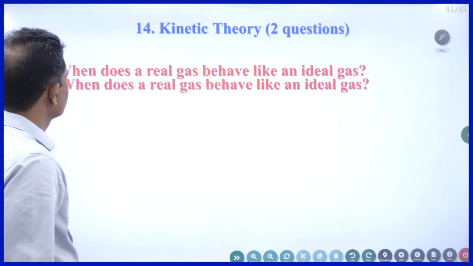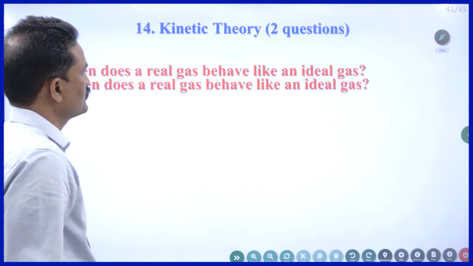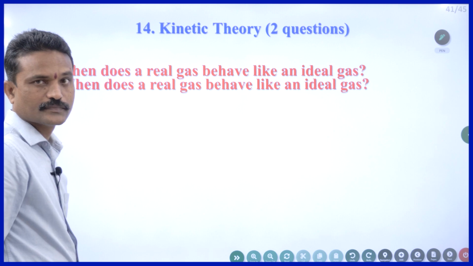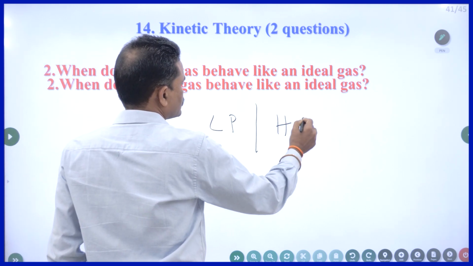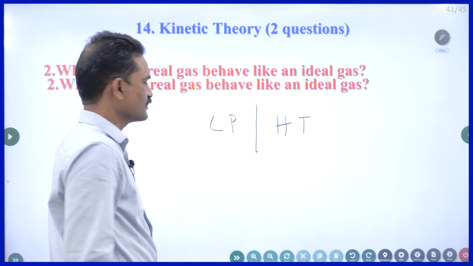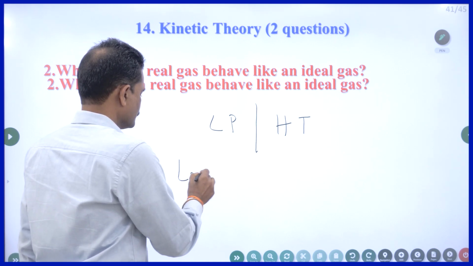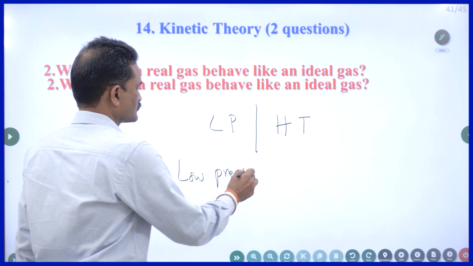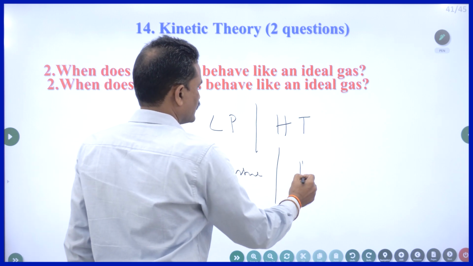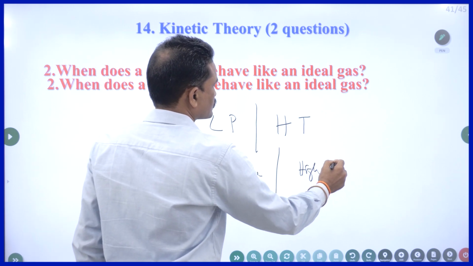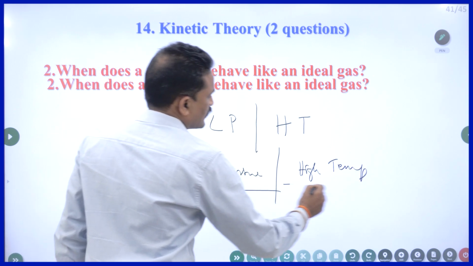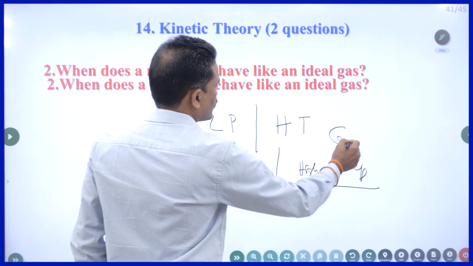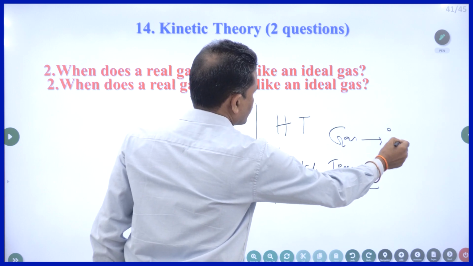This question is repeated. When does a real gas behave like an ideal gas? The condition is LP and HT, remember. What does it mean? At low pressure and at high temperature. At very low pressure and at very high temperature, an ordinary gas behaves like an ideal gas.